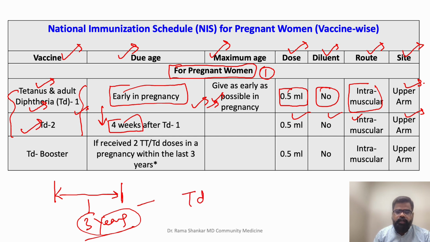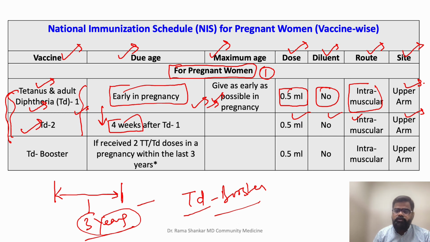You need to give 1 TD booster, right? But if the gap is more than 3 years, that is, the subsequent pregnancy happens after 3 years of the first pregnancy, then you need to repeat the 2 doses, TD1 and TD2.